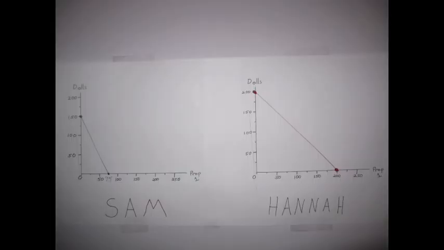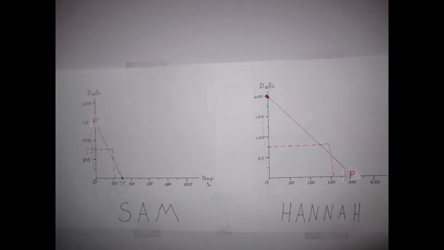Let's have Sam and Hannah produce only what they have a comparative advantage in. Sam will produce 150 dolls and Hannah will produce 200 propositions. Sam will trade 75 of his dolls for 50 of Hannah's propositions. Sam will now have 75 dolls and 50 propositions. Hannah will have 75 dolls and 150 Proposition 1s.